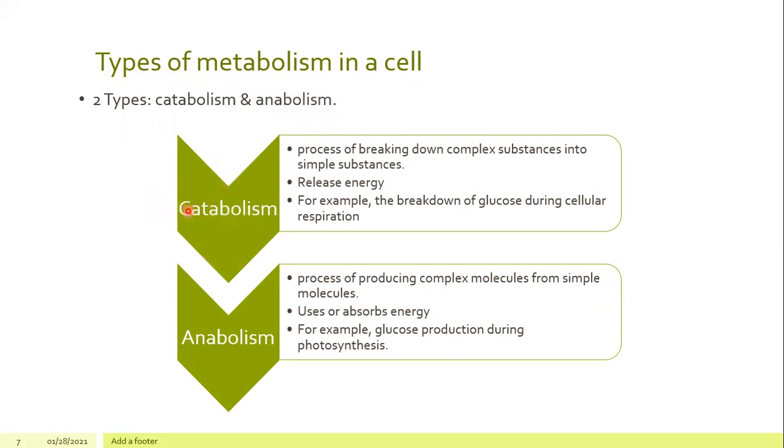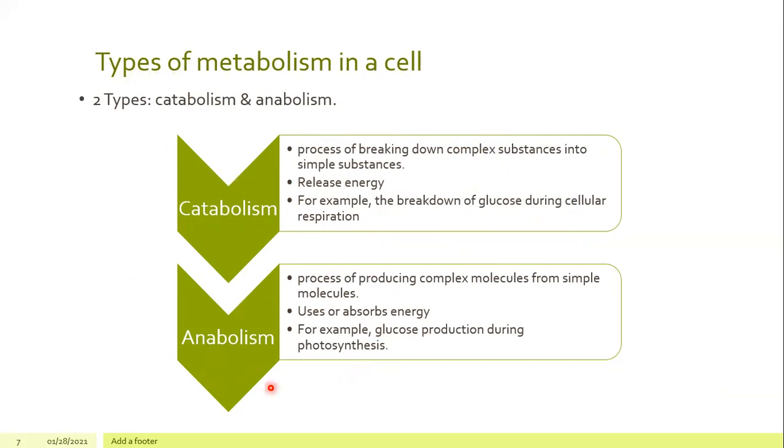Catabolism, so when you see the C for catabolism, it is a process of breaking down complex substances into simple substances. This process of catabolism is going to release energy. For example, like the breakdown of glucose during cellular respiration. In our body, human cells, we will break down glucose to produce energy. So this process is known as catabolism of glucose, or breakdown of glucose.